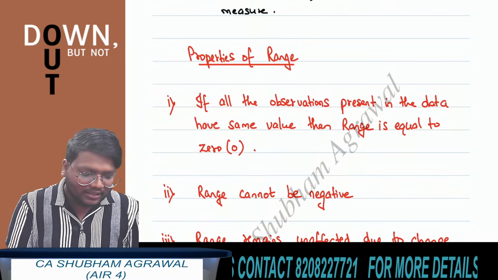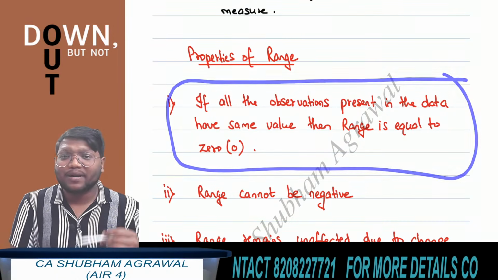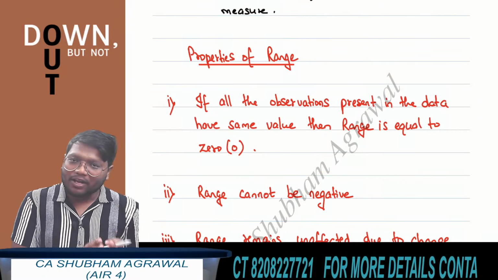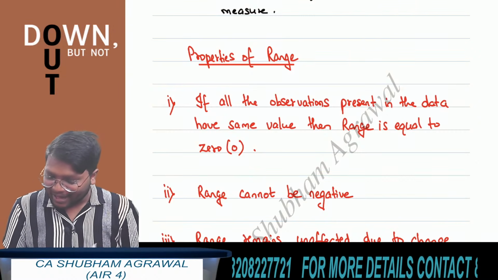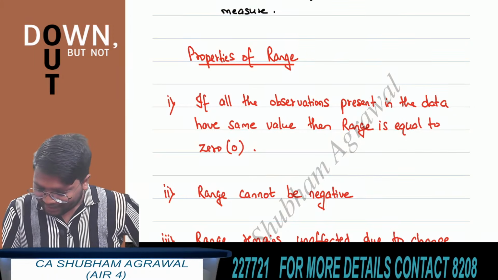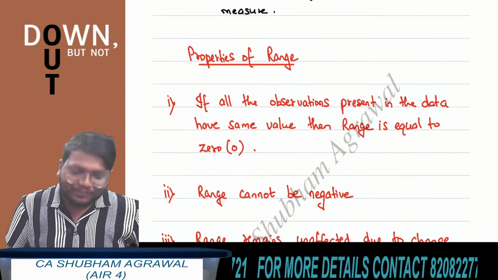This is very, very important: if all the observations present in the data set have the same values, then the measure of dispersion is equal to 0. I hope all of you are with me. If you have any doubt, you can ask it in the chat box.